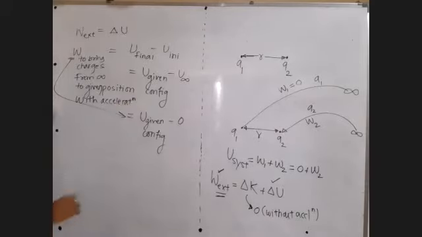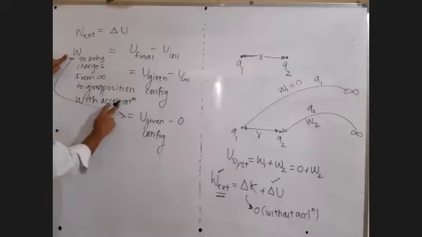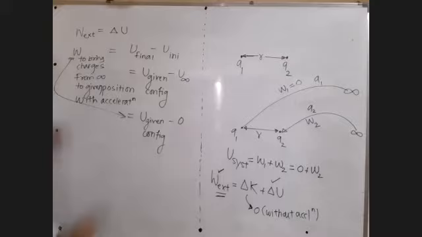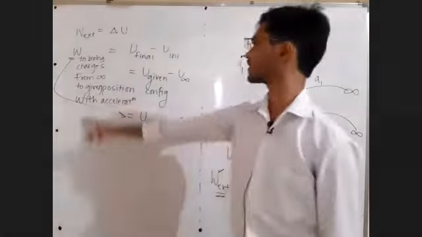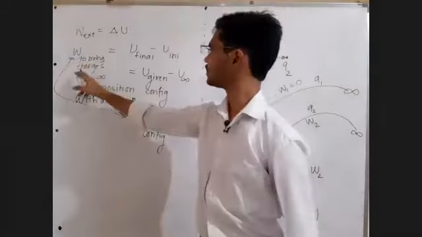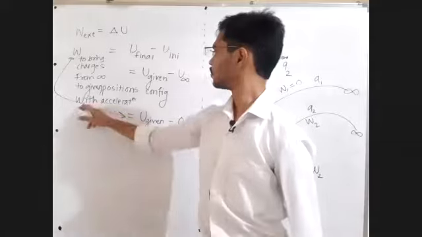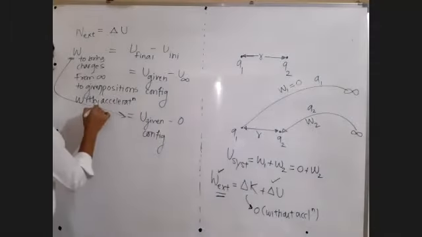Okay. So go with the logic rather than the definition. Work done to bring the charges from infinity to given positions without acceleration is equal to the potential energy of the given configuration. Once again, work done to bring the charges from infinity to given positions without, oh, I wrote with acceleration. My mistake.